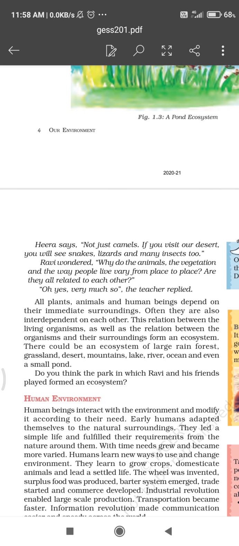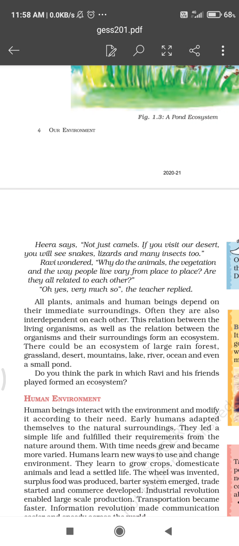Plants, animals and human beings depend on their immediate surrounding, means they are changing according to the surrounding, but they are interdependent on each other. Whatever is the relation between all the human beings with each other and with their surrounding is the ecosystem of that person.